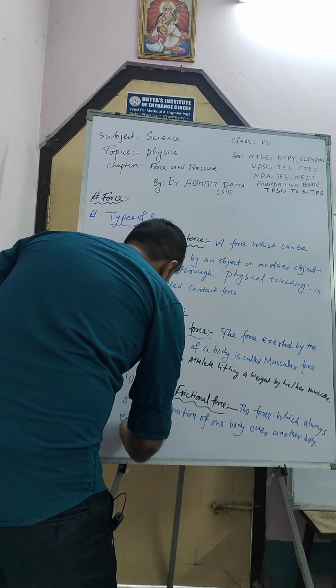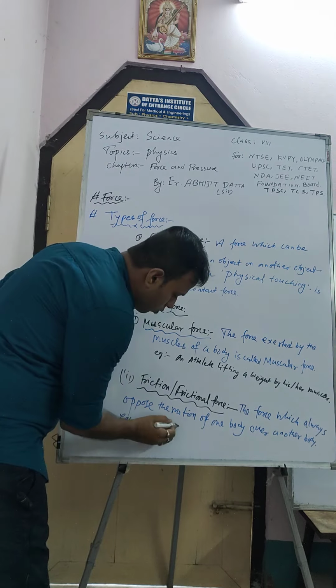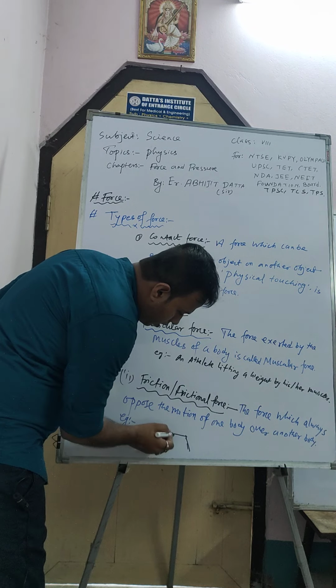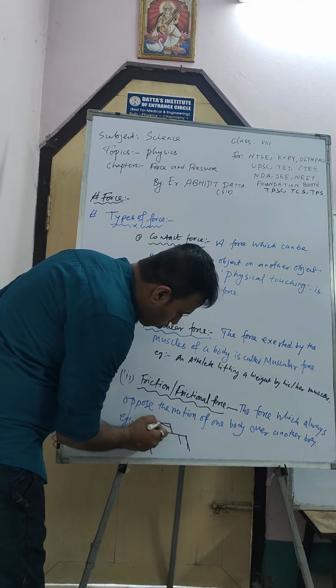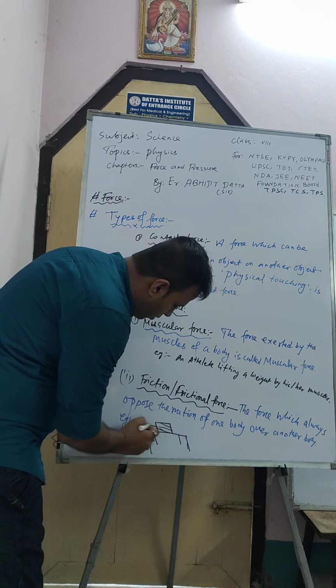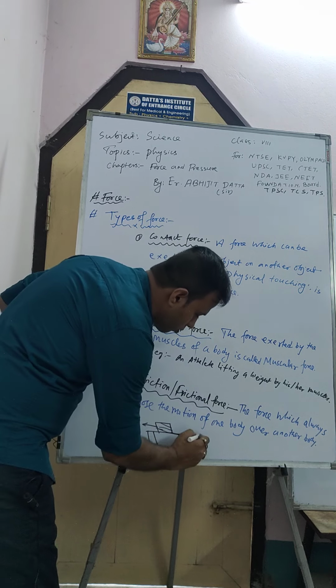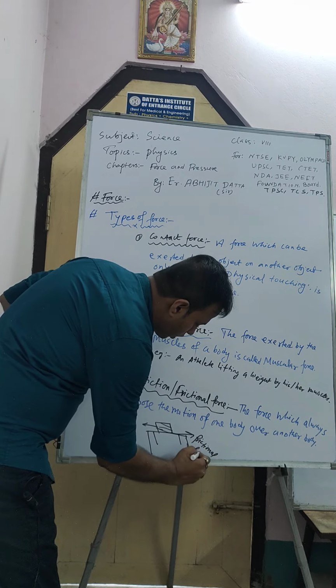The example is here. Suppose this is one table, and one box or book is here. If you apply force in that direction, the frictional force will be in the opposite direction.